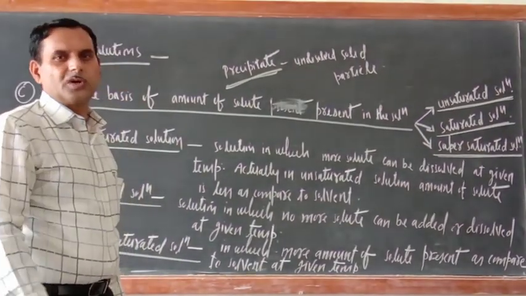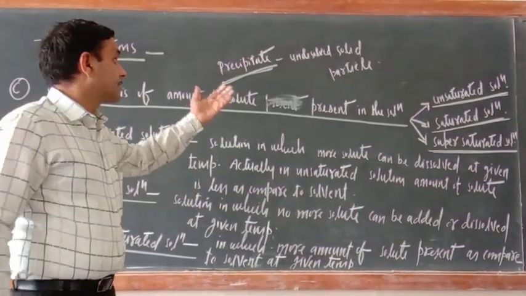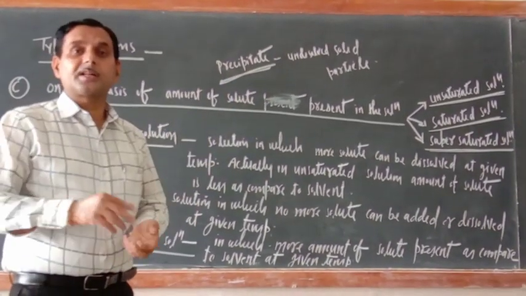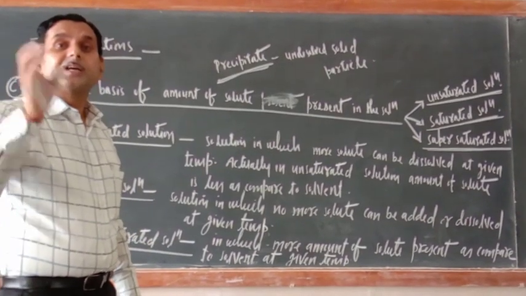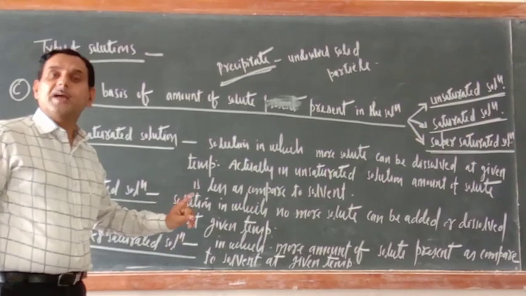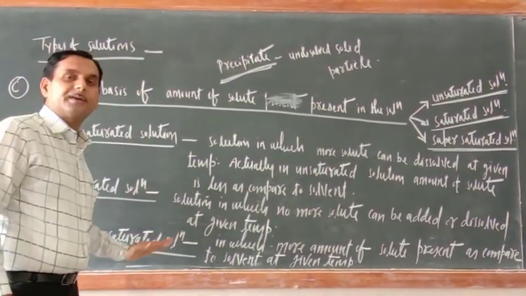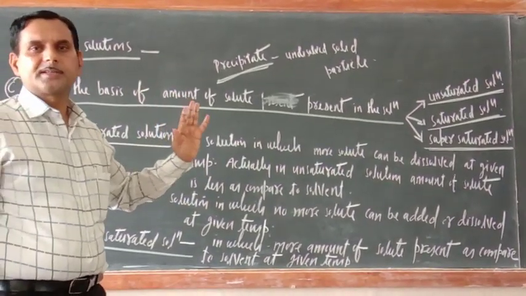But remember, at a given temperature only. Now suppose precipitate is there, undissolved solid particles are there. If you increase the temperature, then they will dissolve further. So they will not be supersaturated. That is why temperature should be constant. At a given temperature only, all three definitions are valid.